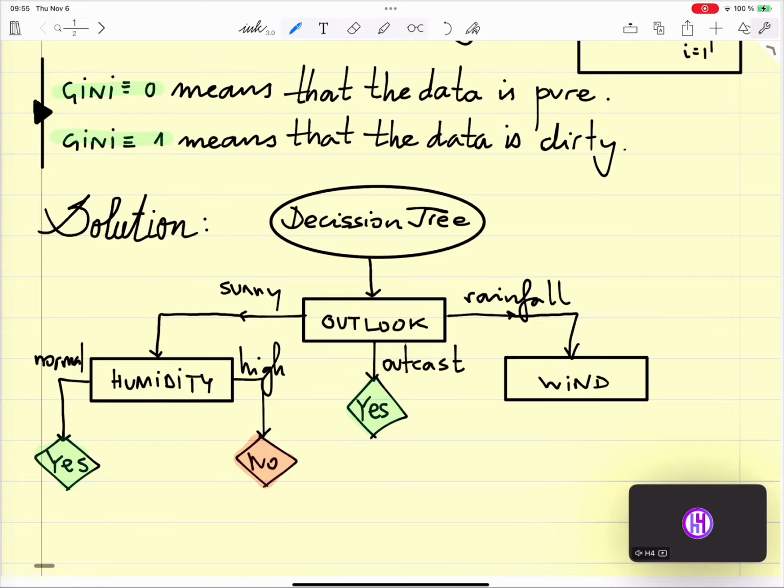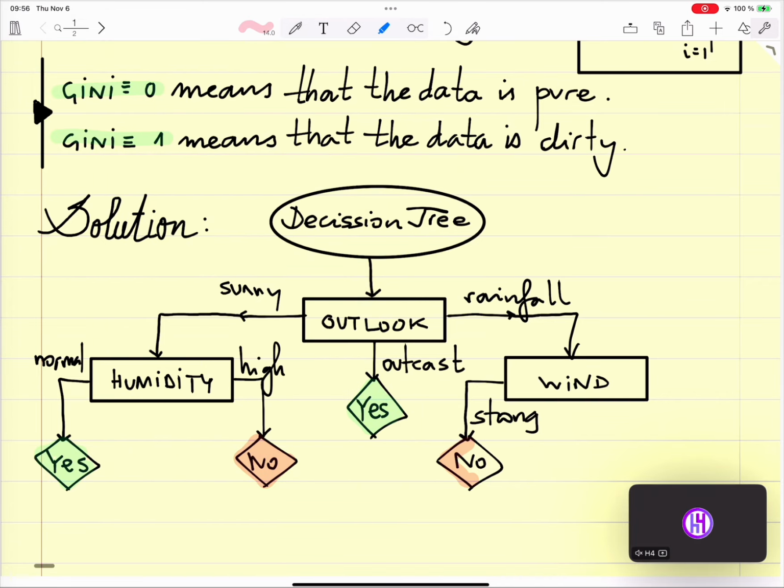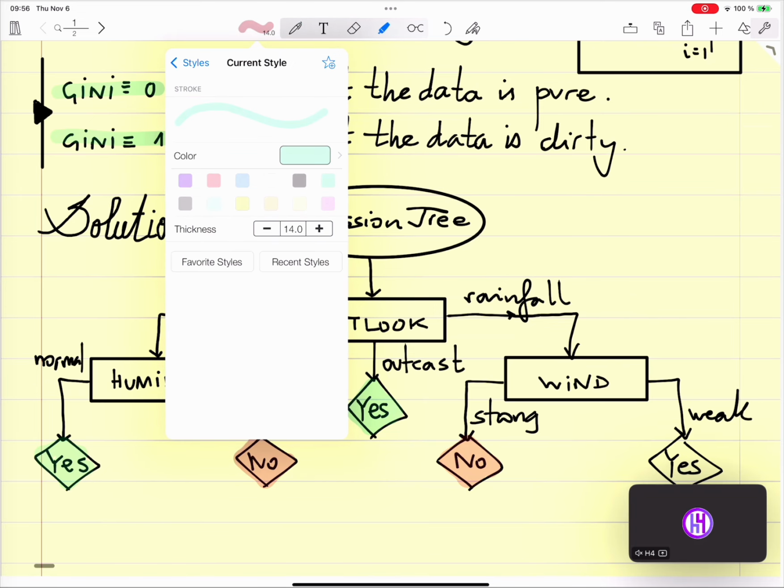And here there are two possibilities. The wind is strong. Then we don't play. Or is weak. And we play. Okay.